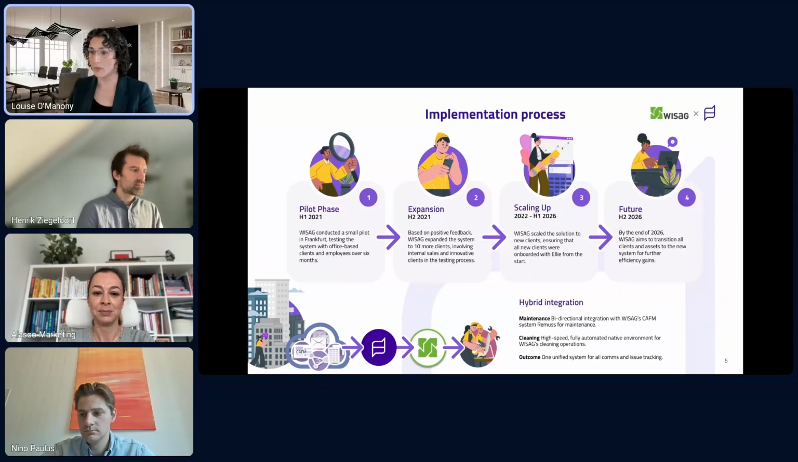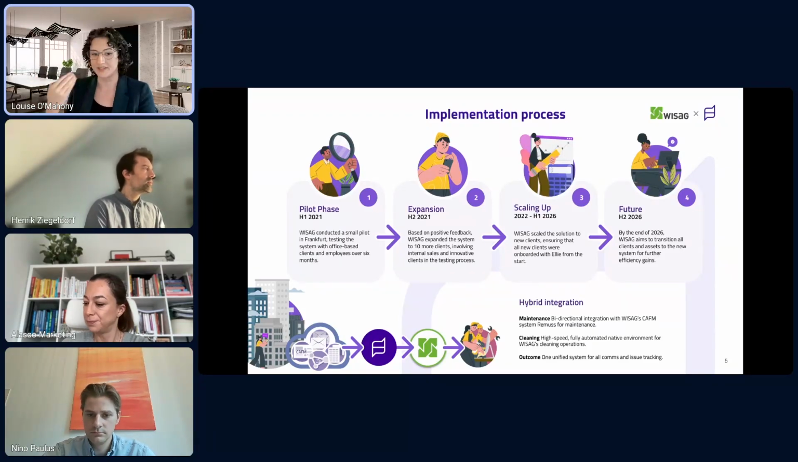So we worked with the VISAG maintenance division, who work very closely on a CAFM infrastructure system called Remus. We built a bi-directional ticket synchronization with that system. But for cleaning tasks, they didn't have that CAFM system. So what we did is move the entire workflow into AskPorter to take full advantage of the native automation that we've got running in the background. So the result was a unified data set across 2 very different service lines.